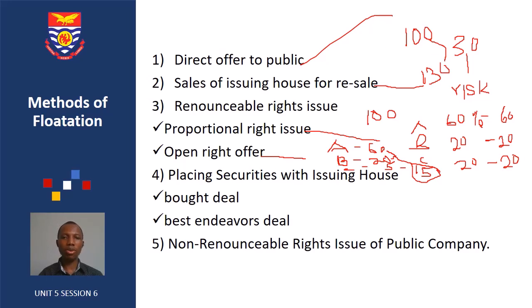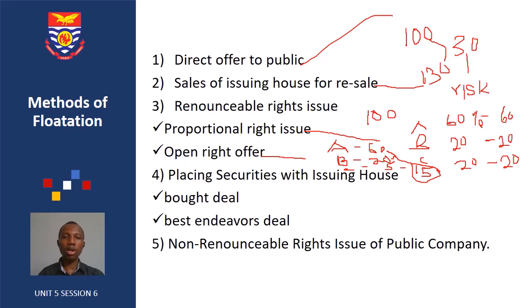Now when it comes to placing securities with an issuing house, it is similar to sale to an issuing house for resale. With this method, the company will issue the shares or the securities to the issuing house at a lower price. In this regard, we have two types: the bought deal and the best endeavor deal.